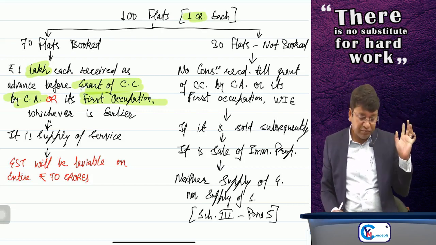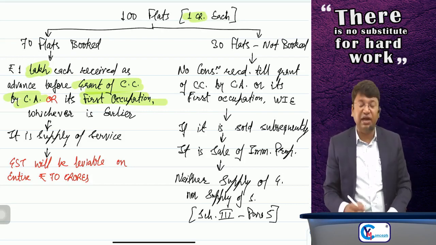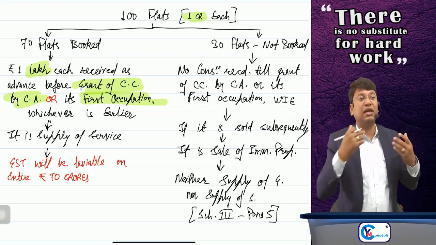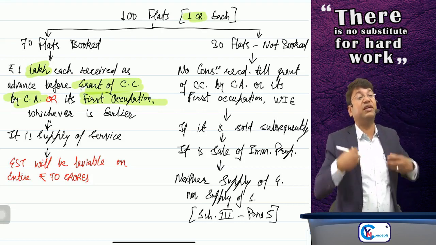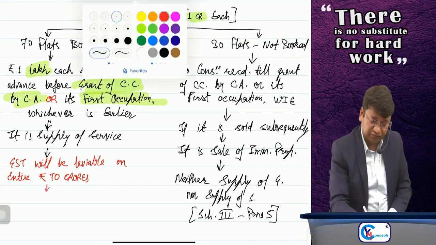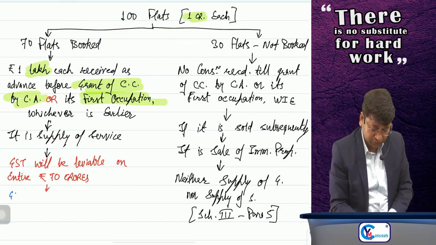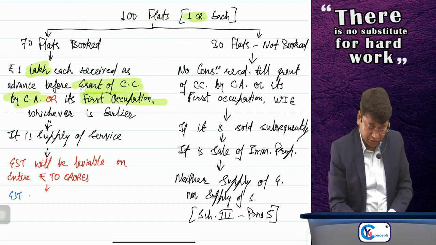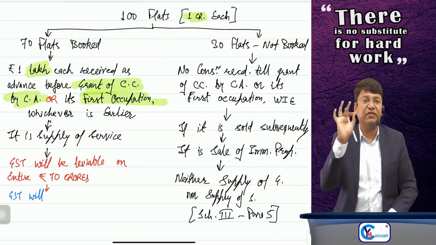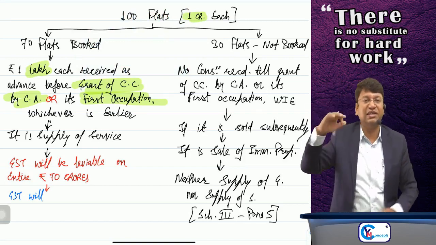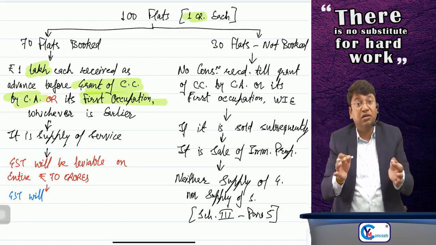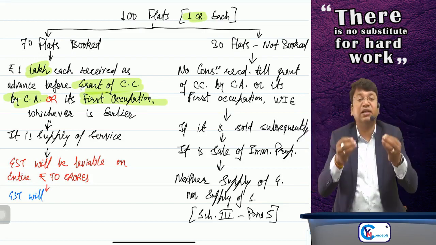This is the point. GST will be leviable on entire rupees 70 crores. Reason being, entire flat was booked and I am providing construction service of the entire flat. No need to worry. As of now, GST will be payable on only rupees 70 lakhs, and the remaining amount of tax I'll have to pay as per time of supply. As and when I get the money, I'll have to pay the tax. I don't have to pay the tax on entire rupees 70 crore just at the time of booking.